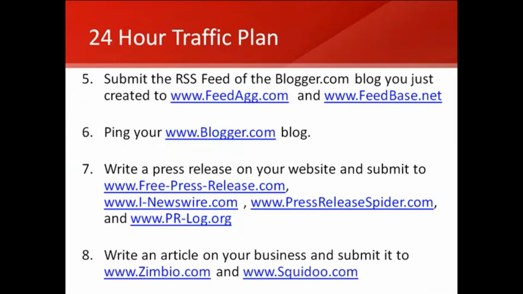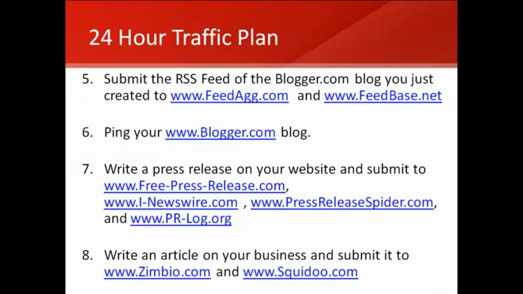The next thing you're going to do is write an article on your business. So it's going to be an article of about 300 or so words, 350 words or so on your business, and you're going to go through the process of submitting it to these 2 websites, Synbio.com and Squidoo.com. And the main point is you just go to these sites and you set up your account, and once you set up your account with them, you just follow their basic instructions for setting up your site.